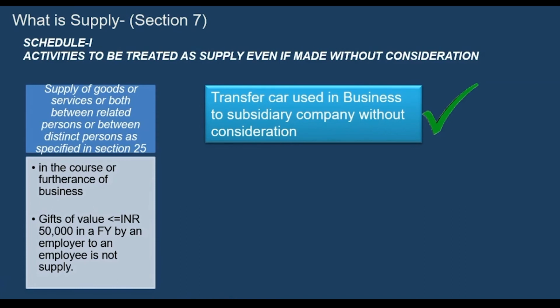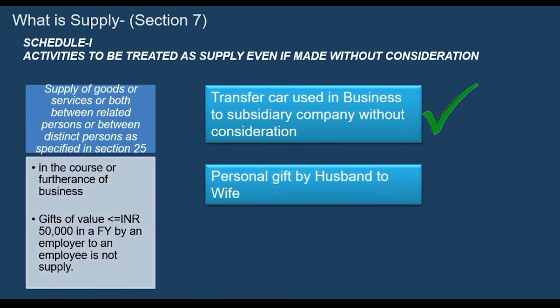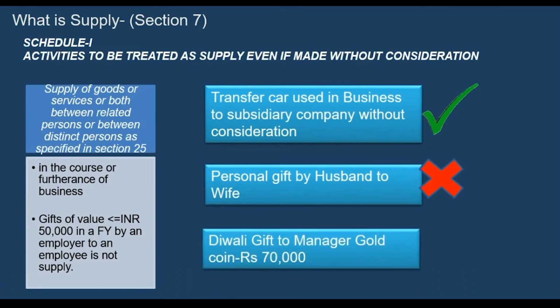be paid. Personal gift by husband to wife. Now this is not in the course of business. It's a pure personal transaction. This supply has to be in the course of business. Personal gift by husband to wife is not in the course of business, so it will not be treated as a supply.